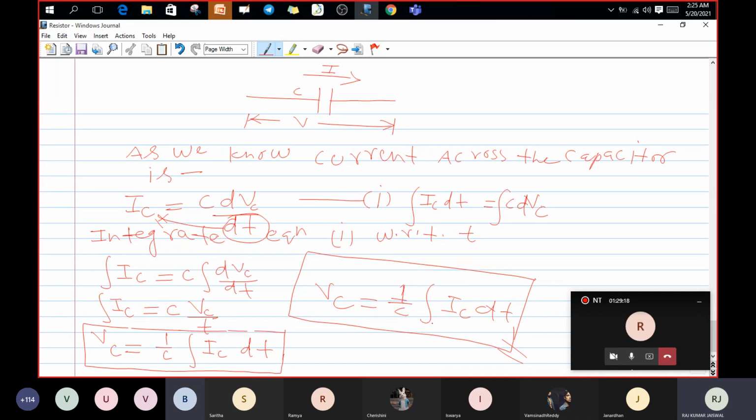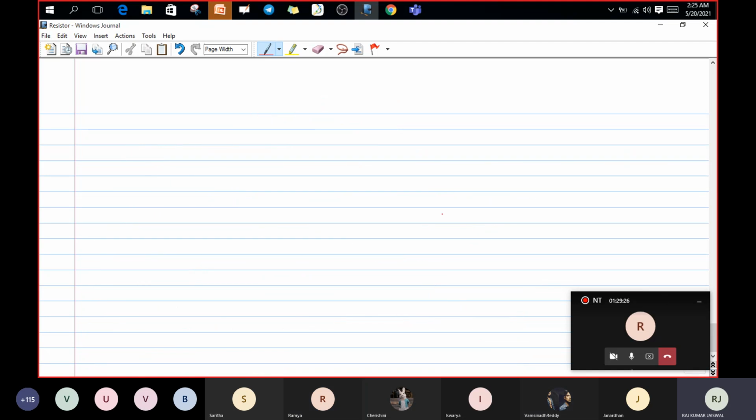Yes, sir. You could write it in your notes also. Okay, very good. That concept is completed. How are we going to calculate the voltage across the capacitor? That formula is VC equals 1 by C integral of IC dt.